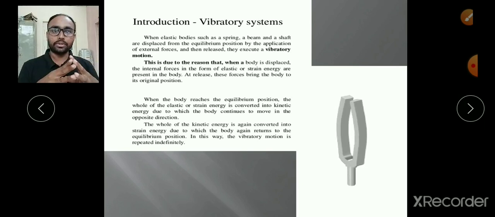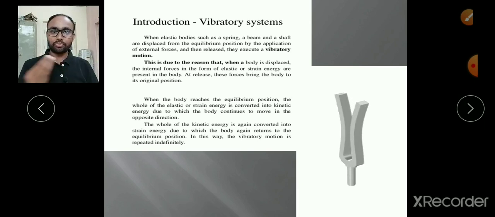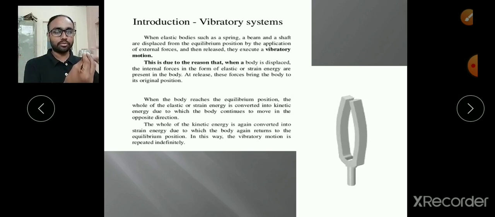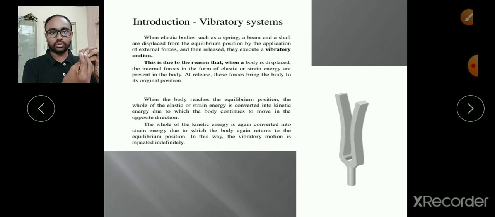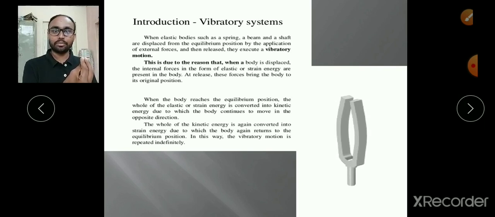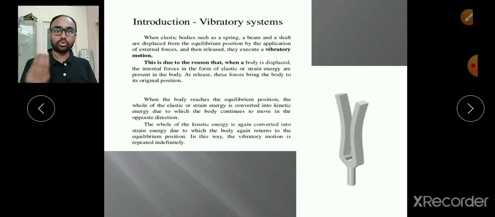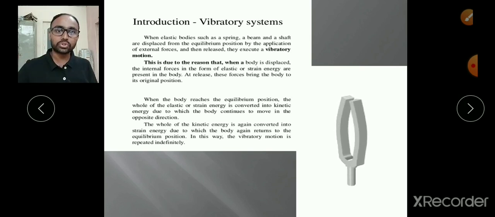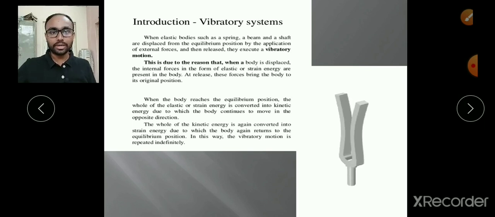So this body, due to that elastic energy, performs such a motion. It starts from the mean position due to some external force and initially goes to the extreme position. As soon as we take it to the extreme position, we release the force, but now due to the internal elastic force or strain energy, the body continues to move from one extreme position to the mean position, then another extreme position, then mean, then another extreme, and so on. Such a motion is known as vibratory motion, and such a system is known as a vibratory system.